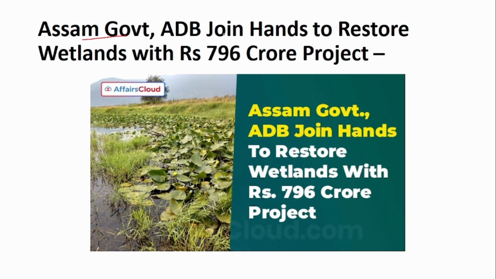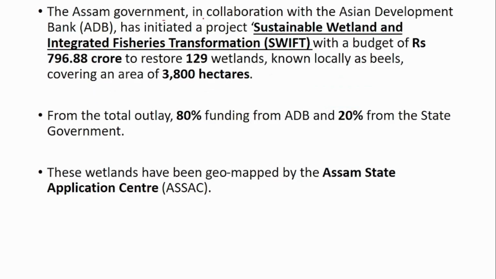Next is that Assam and ADB join hands to restore the wetlands. The Assam government, in collaboration with the Asian Development Bank, has initiated a project called, in short, SWIFT, which means Sustainable Wetland Integrated Fisheries Transformation.